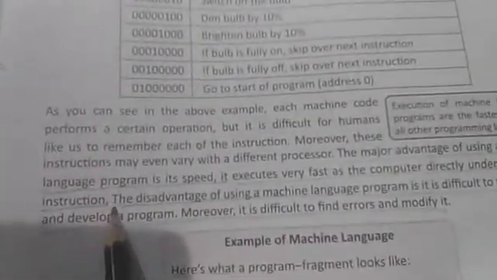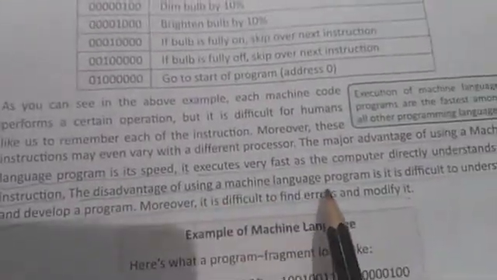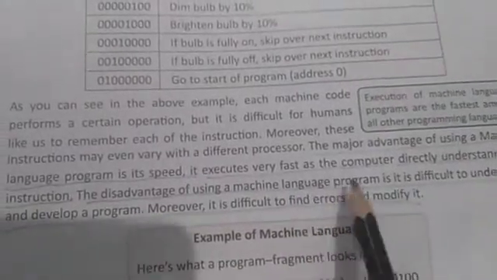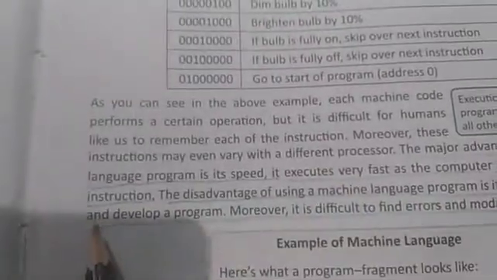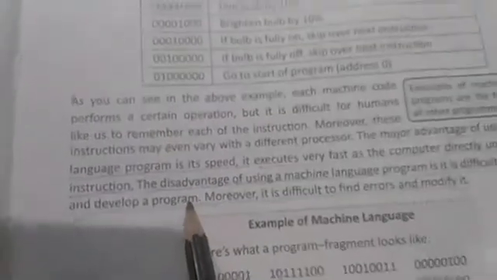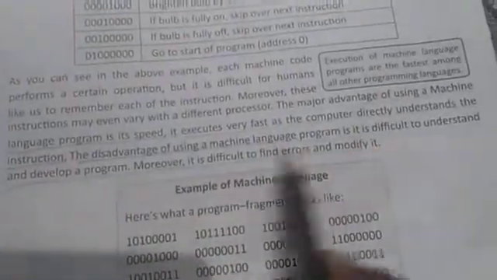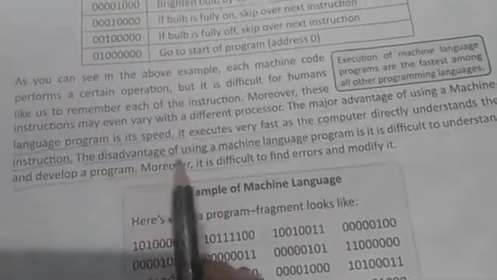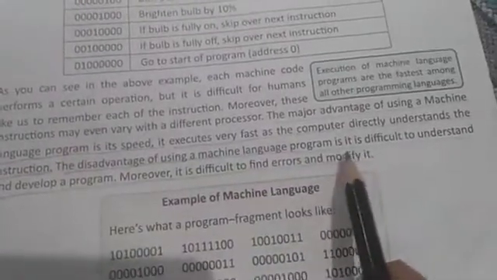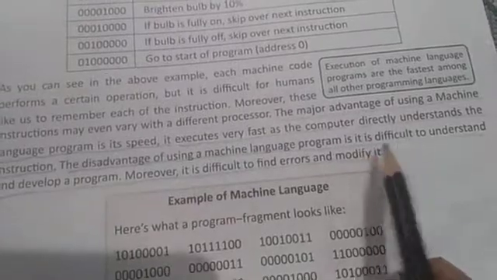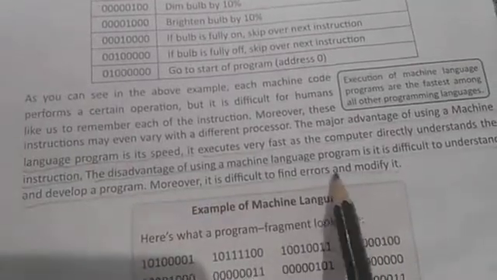Now you will change the paragraph and write the disadvantage. The disadvantage of using a machine language program is that it is difficult to understand and develop a program. Moreover, it is difficult to find errors and modify them.